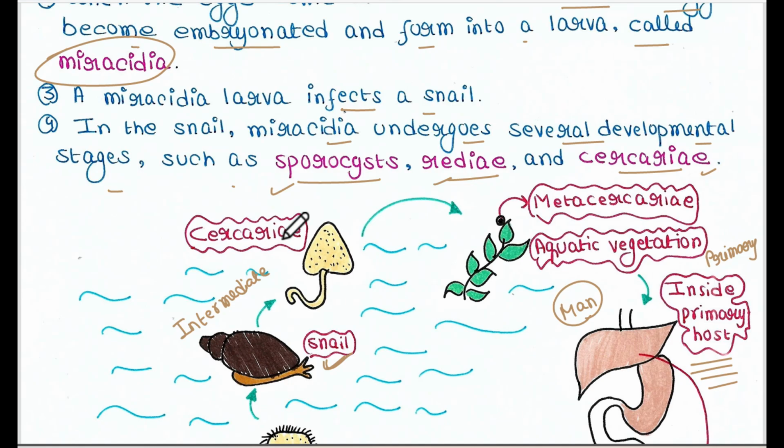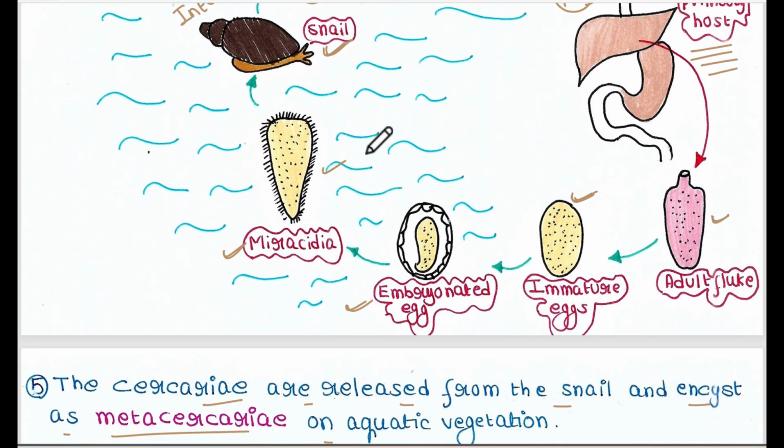So these larvae are released from the body of the snail and they get attached to the aquatic vegetation, and they get encysted. That means a cyst-like, solid structure forms around its body, and at that time we call it metacercaria.